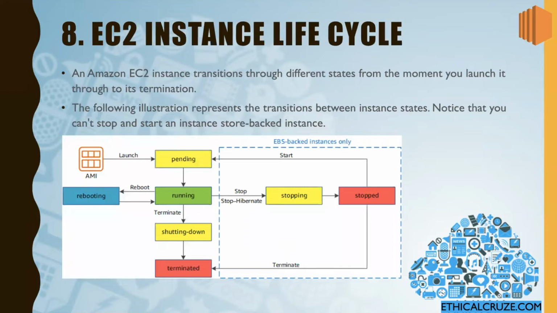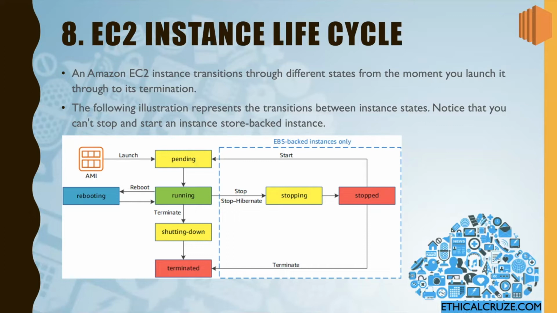So the first one is EC2 instance lifecycle. If you noticed, when we set up our EC2 instance in my previous video and started it, we waited until it came to running state, because only then were we able to connect to this Apache web server.